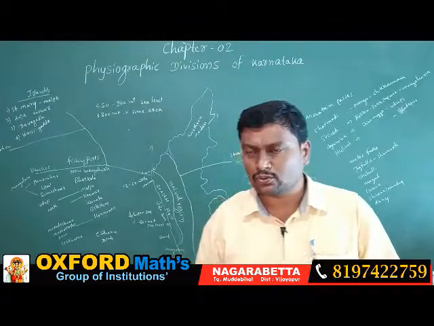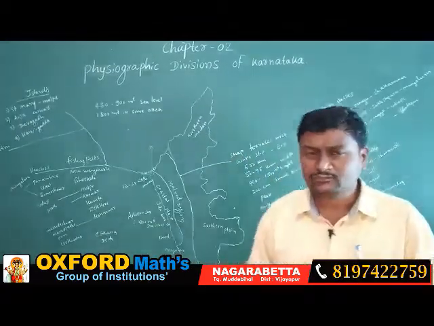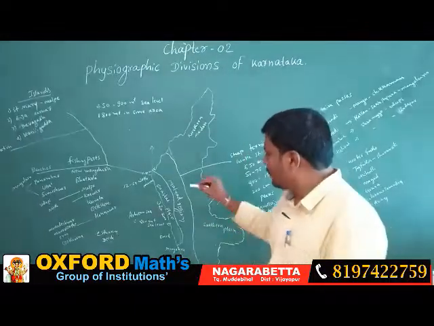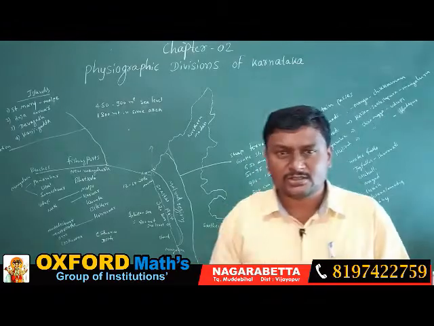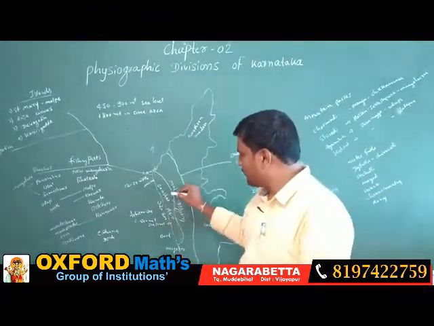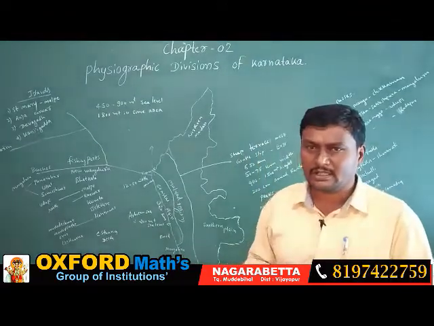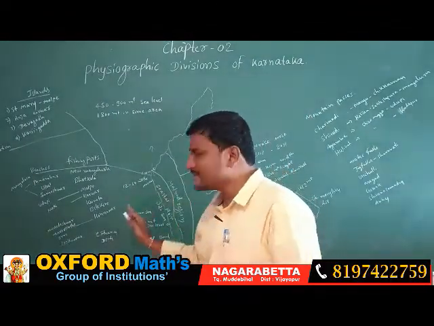Among these, the first one is the coastal plain and another one is the Malnad region. Where is the coastline area in Karnataka situated? That clarity we have to get. The coastal plain of Karnataka is situated between the Malnad region on the east side and the Arabian Sea on the west side.